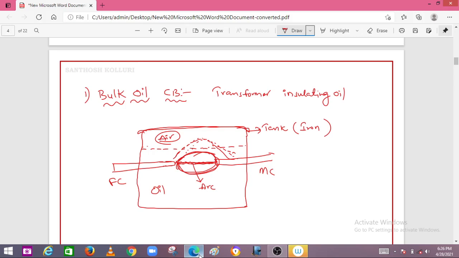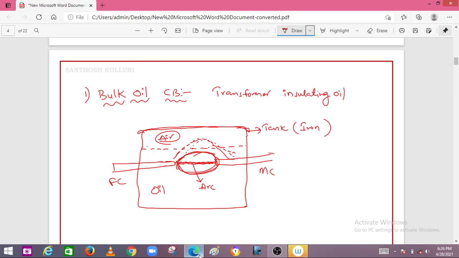That's why the tank top cover is tightly bolted using screws. Otherwise the oil may jump out of the tank whenever an arc is initiated. This is the main construction of this oil circuit breaker.